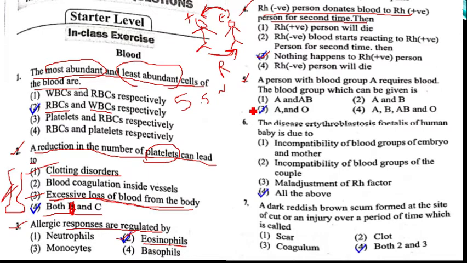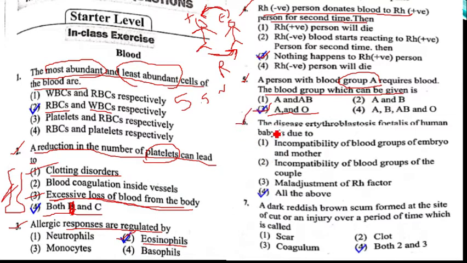Question number 5. A person with blood group A requires blood. The blood group which can be given is: if a person has A blood group and requires blood, then which blood group can he take, or what are the donors for blood group A? See, option 3 is the correct answer. A blood group persons can take blood from A blood group persons, and they can take blood from O blood group also. Hence question number 5, option 3 is the correct answer. They can take blood from A and O.